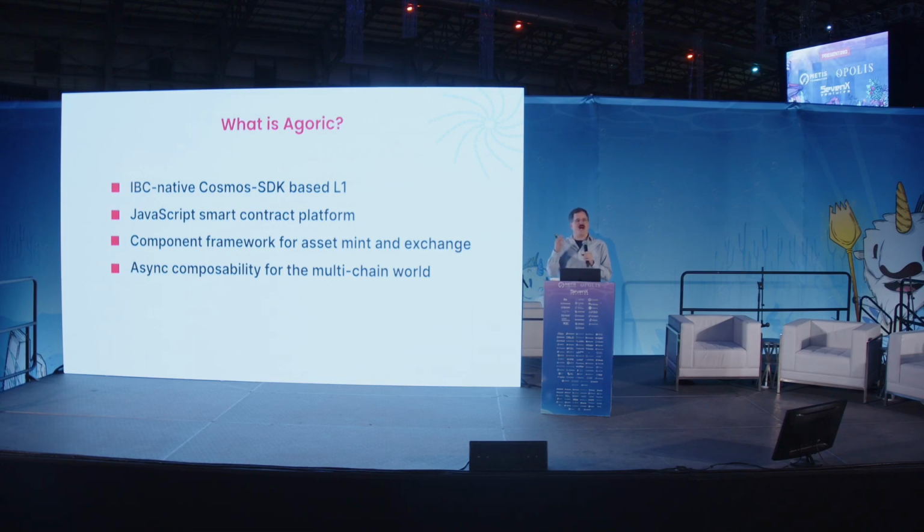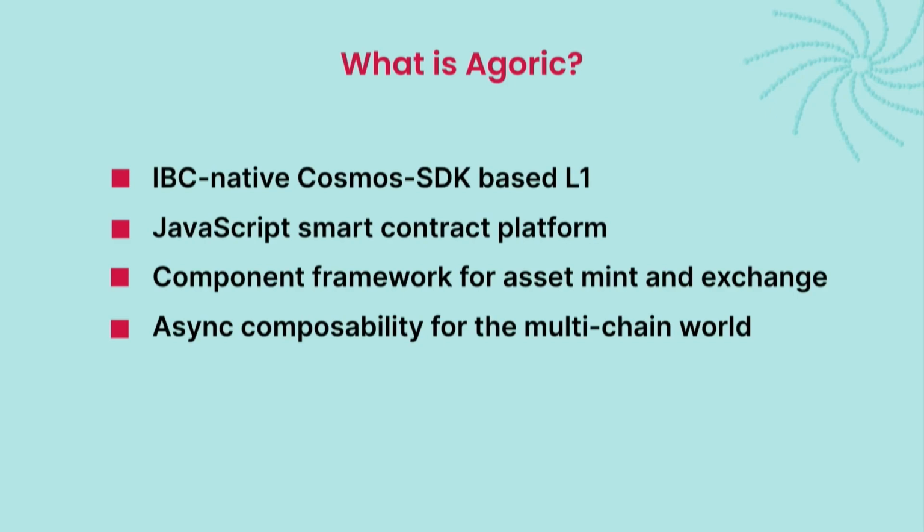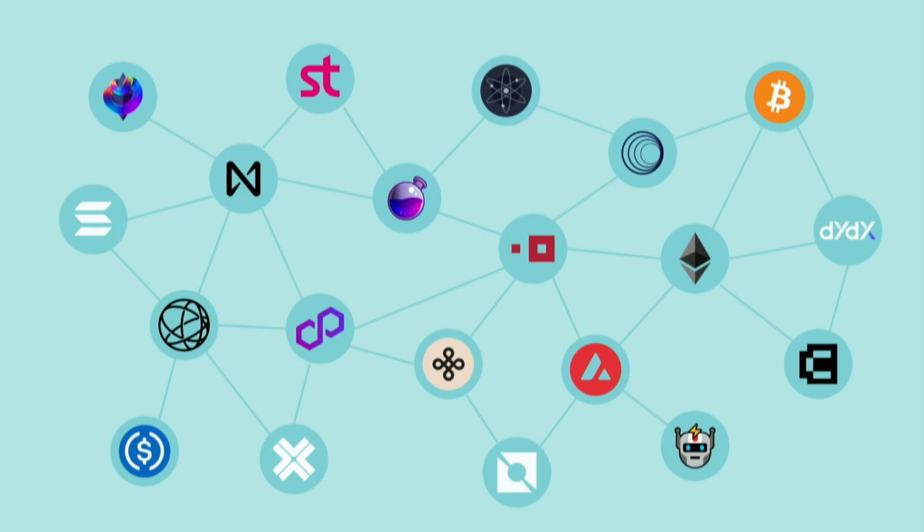And it's not just JavaScript, which is a language, it's the power of JavaScript, which is a framework. A framework for being able to easily mint and trade and build interesting components and abstractions for doing smart contracts, for doing DeFi, for doing NFTs. And in this case, as it turns out, the ability to do that in an async world is incredibly powerful and timely. So let's talk a little bit about that and then how we achieve that.